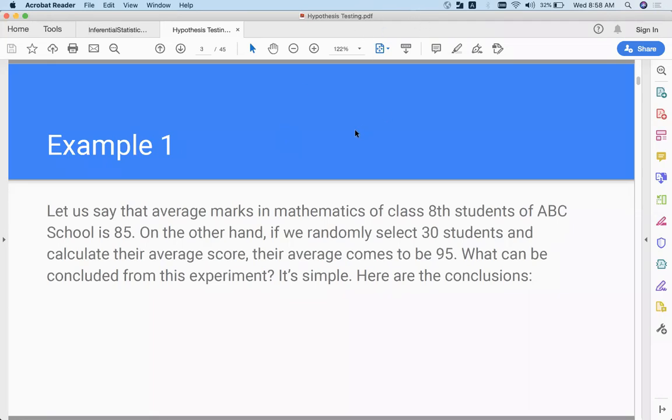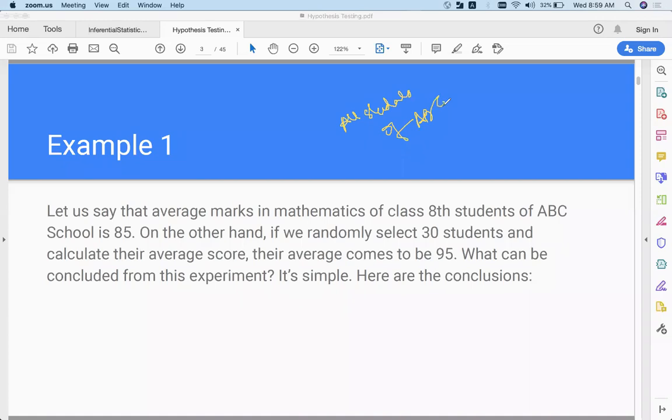So what is the population? Population is, let's say, all the students of ABC school of class 8. So there will be a lot of subdivisions, a lot of sections and all that, right? So what we have done is we randomly selected a sample of 30 students and calculated their average score. Their average comes to 95. What can be concluded from this experiment? What are the conclusions that you can draw?